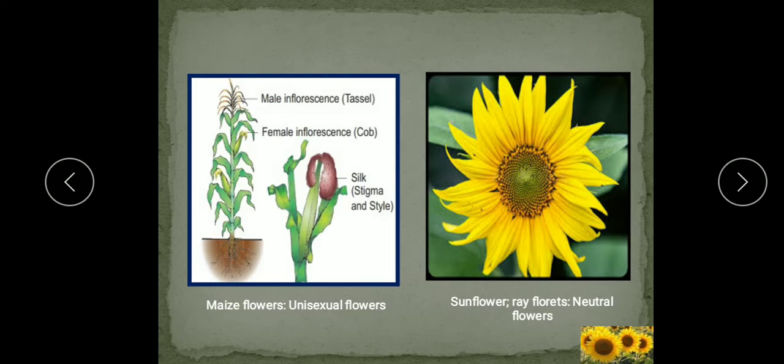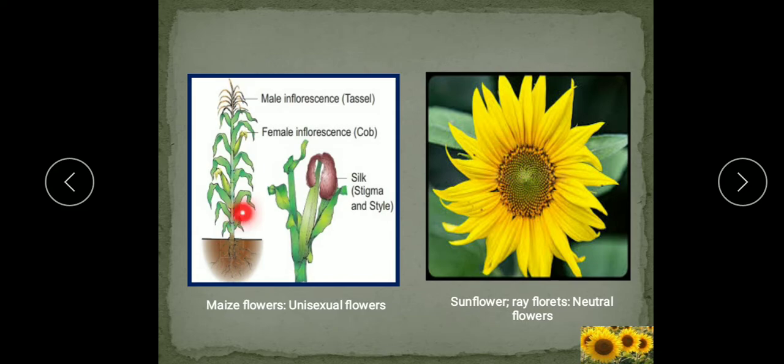Where do you see these neutral flowers? You see the neutral flowers in the sunflower, the ray florets. Because this sunflower is not a flower, it is an inflorescence. It has many flowers. Like in the center, it has the small flowers which are known as the disc florets, and at the periphery it has the ray florets. So disc florets and ray florets together make a complete inflorescence here. So here these ray florets are the neutral flowers.